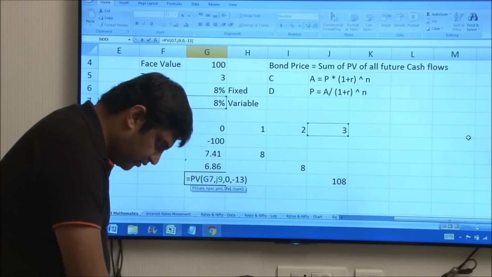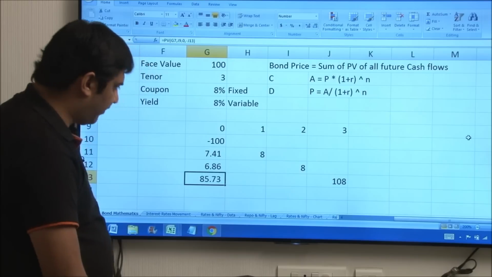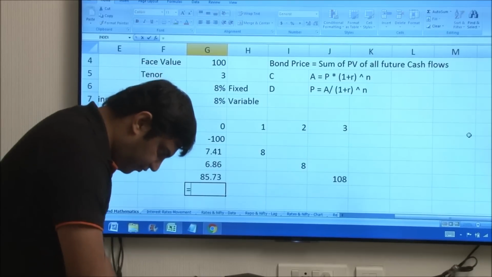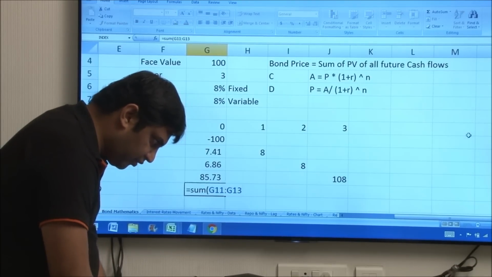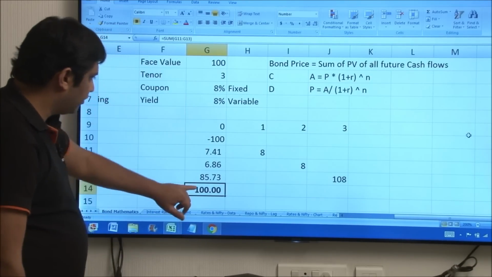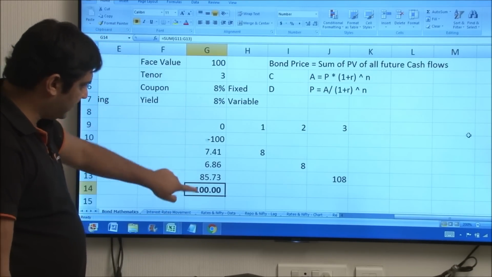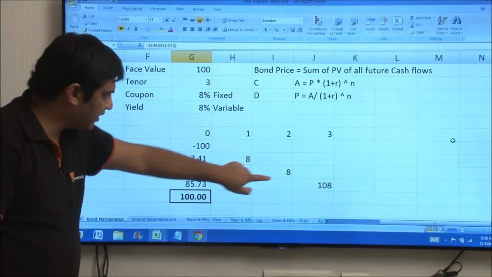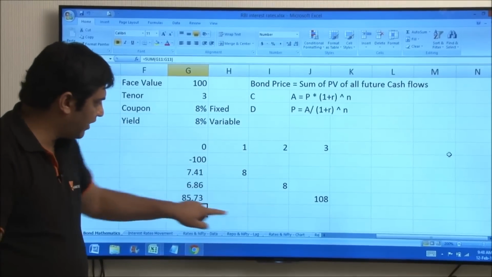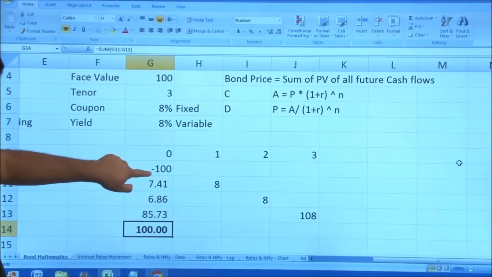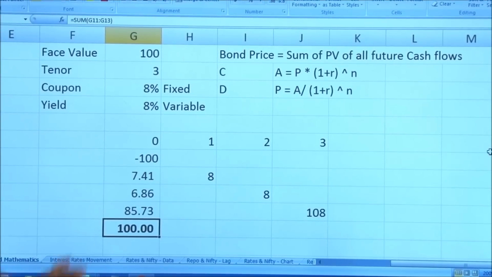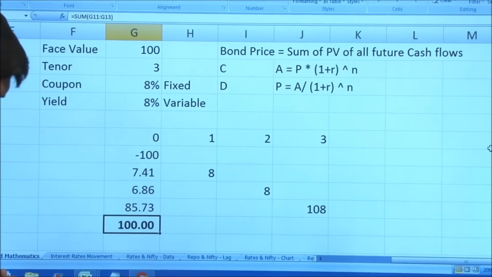No, J13, sorry. So we have 85.73. Once we add all of this, the sum of all these cash flows is equal to 100. So this 100 which we are paying today is the sum of these three future cash flows. The present value of all future cash flows is the 100. This is as of now, today.